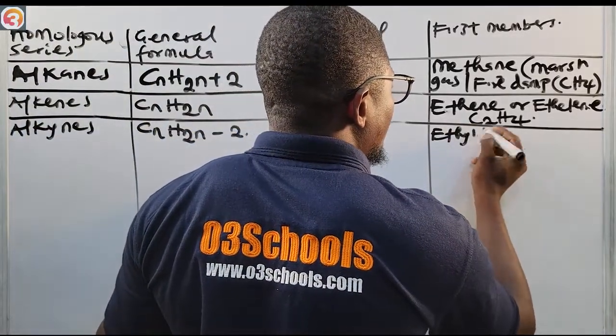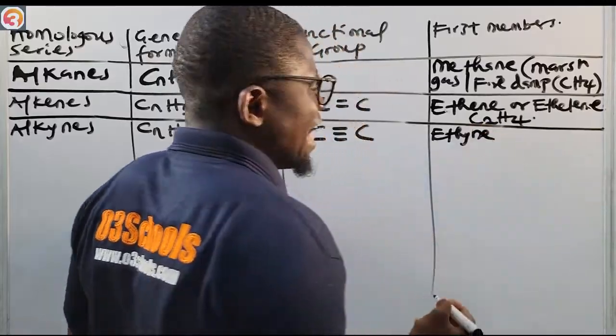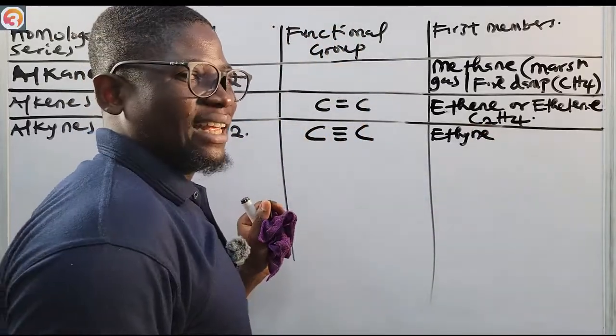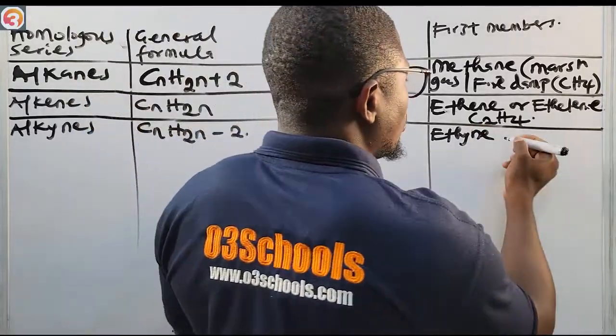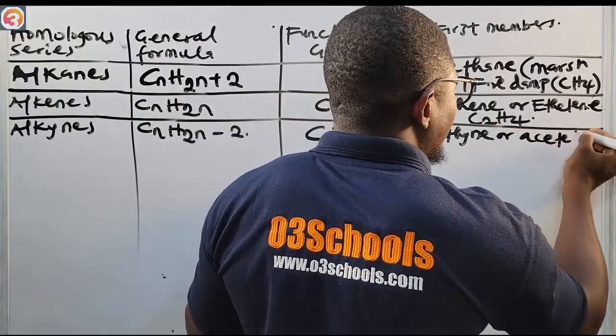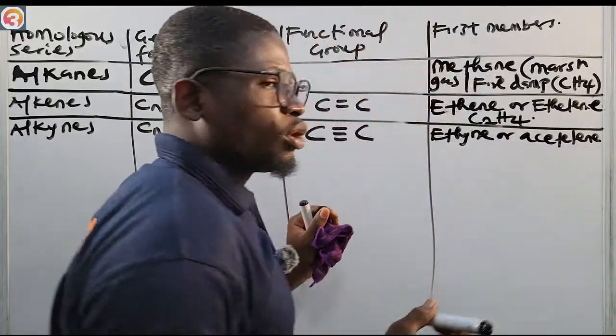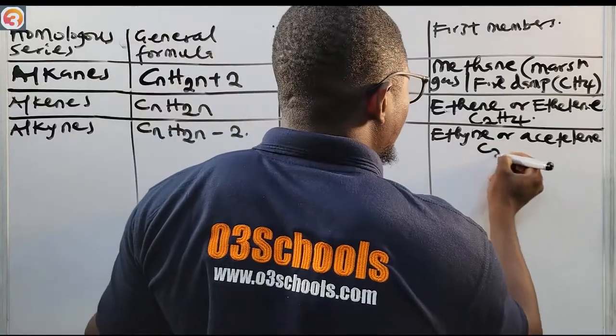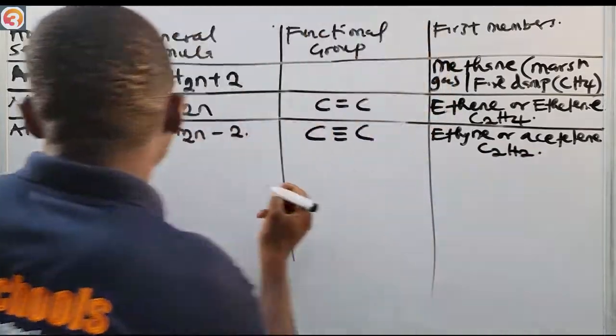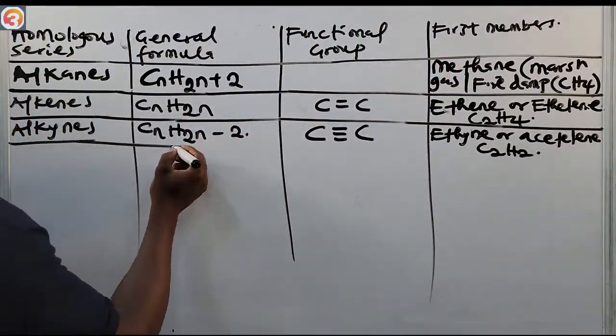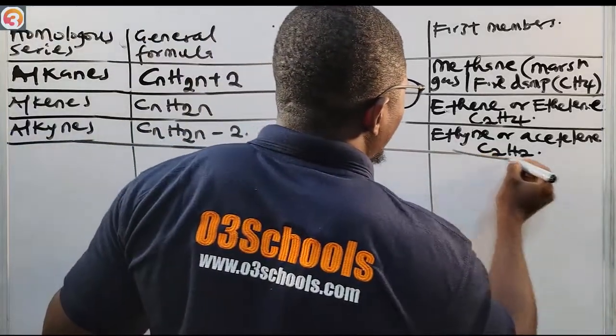Then we're going to have ethyne. The first member is ethyne. It's also called acetylene, and the formula is C2H2. So that is also another word for functional group, and another word, homologous series.